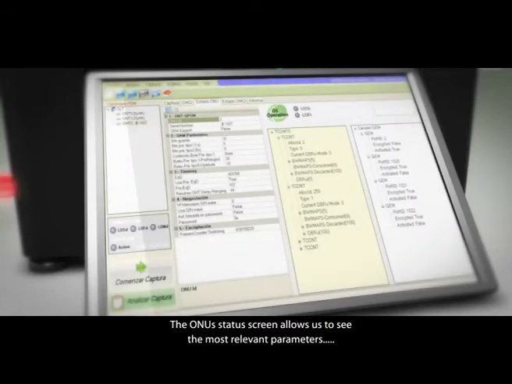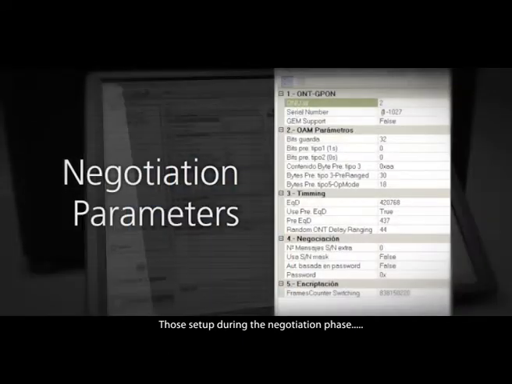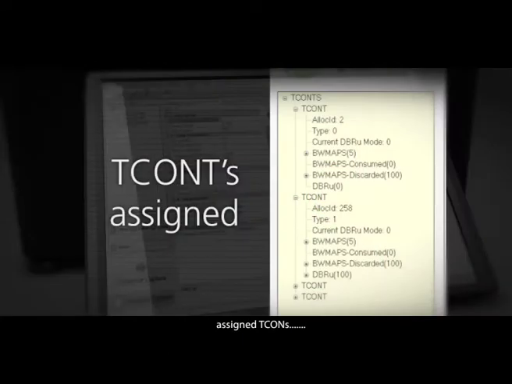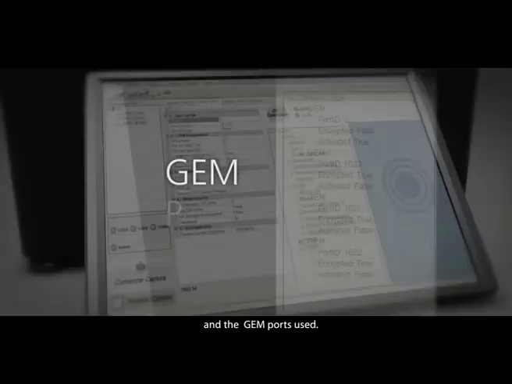The ONU status screen allows us to see the most relevant parameters, those set up during the negotiation phase, assigned TCONs, and the GEM ports used.